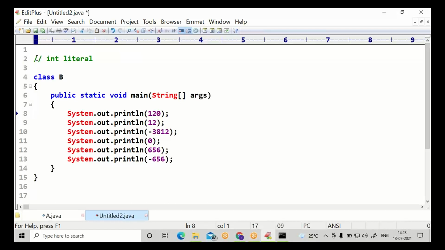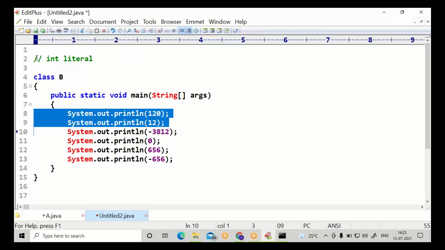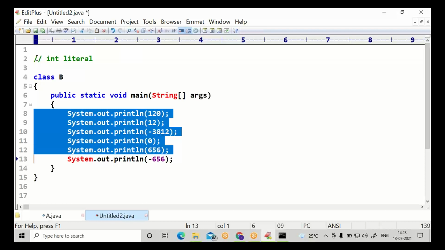Then, a numeric value without a decimal. This type of value is an int value. You can call it an int literal.